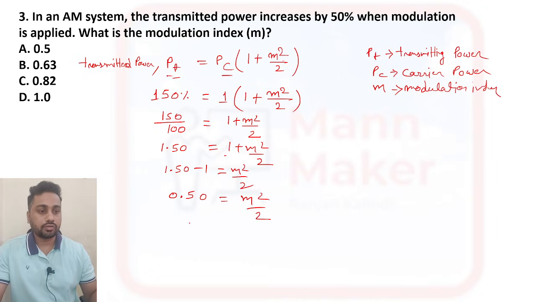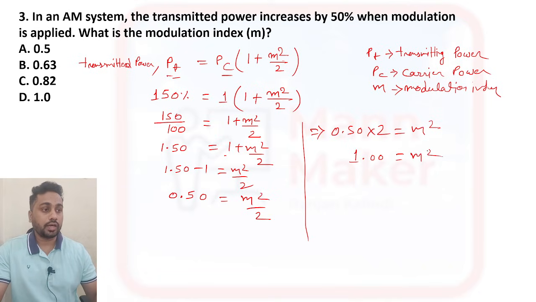If you take the 2 to this side, then 0.50 times 2 equals m squared. That is equal to 1.0, which is m squared, and if you remove the square, root of 1 equals m. So m is equal to 1.